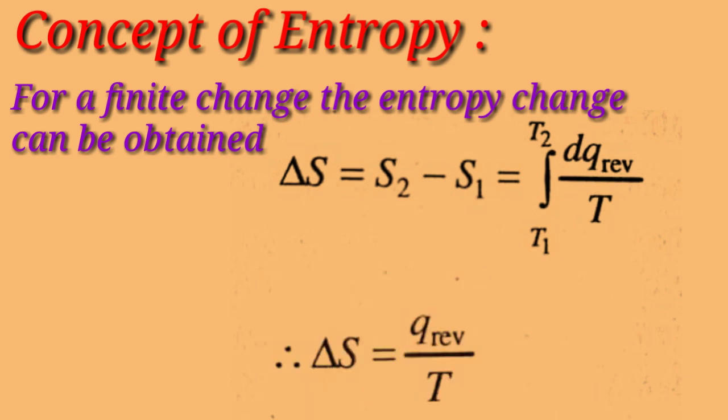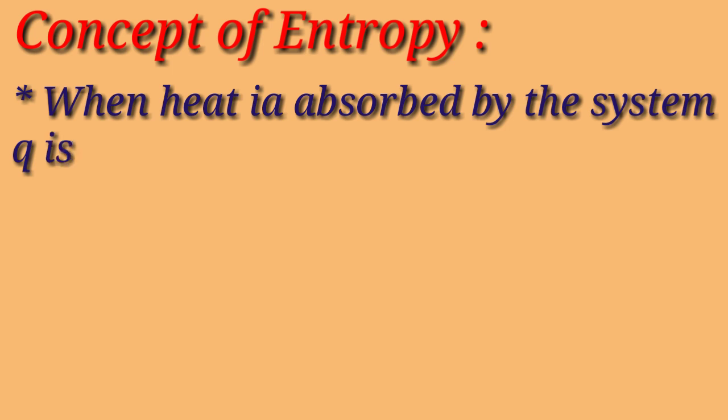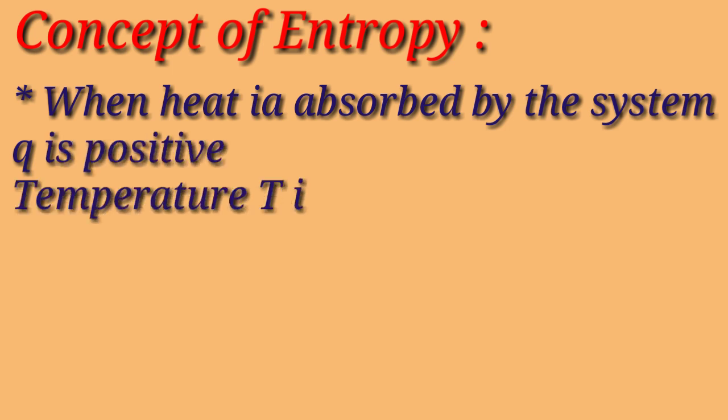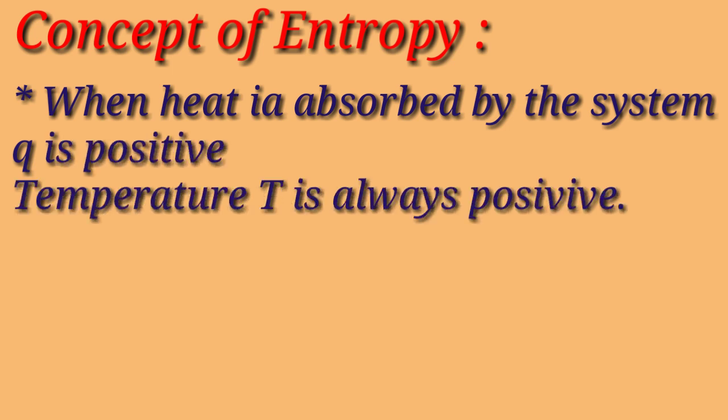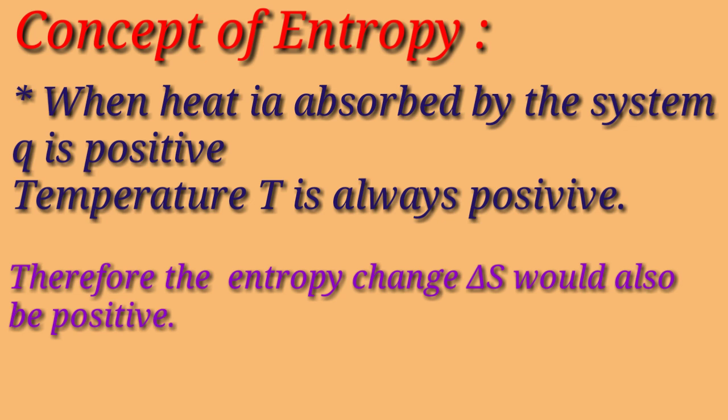Thus, the difference in entropy between two states can be calculated if the system is changed reversibly from one state to another. When heat is absorbed by the system, we say that Q is positive and temperature T is always positive. Therefore, the entropy change delta S would also be positive.